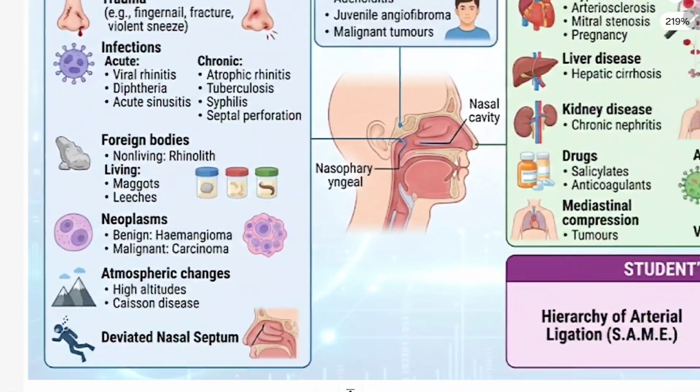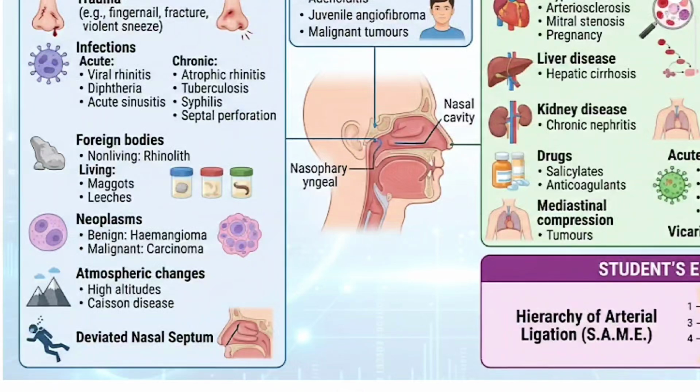So what are the local causes, nose causes of epistaxis? Trauma due to fingernail, infections, acute like viral rhinitis, diphtheria, acute sinusitis, chronic like atrophic rhinitis, tuberculosis, syphilis and septal perforation, foreign bodies like rhinolith, maggots and leeches, neoplasms like hemangioma and carcinoma, atmospheric changes like high altitude, Kiesselbach disease and